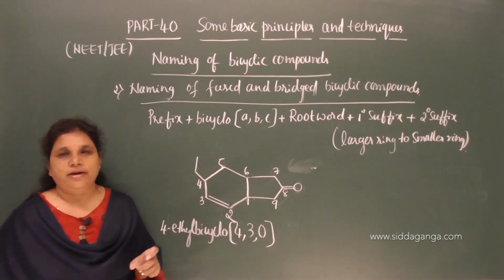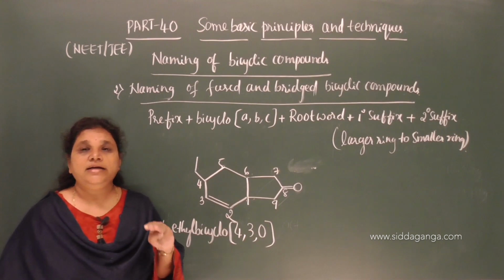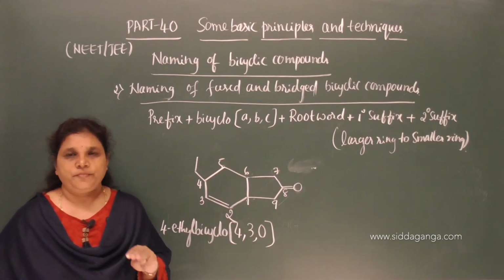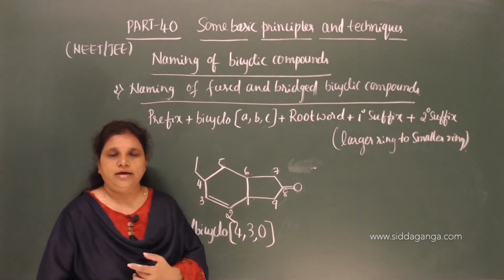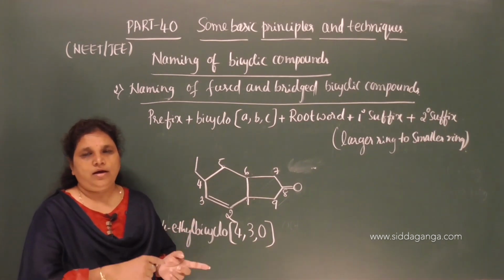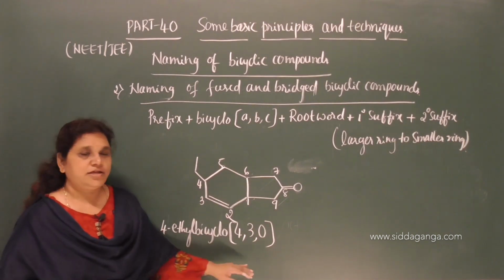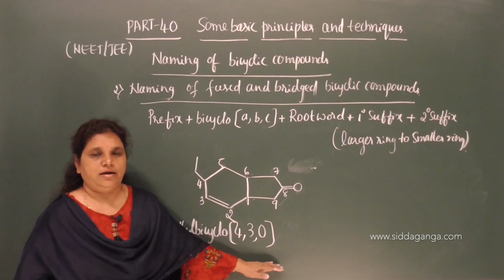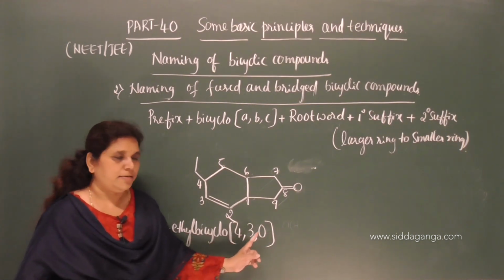The number of carbon atoms present in the 3 paths should be arranged in descending order, from the longest path to the shortest path, higher to lower, 4, 3, 0.